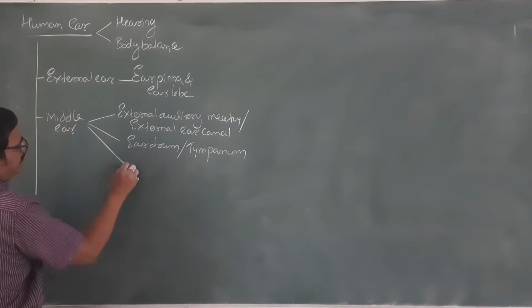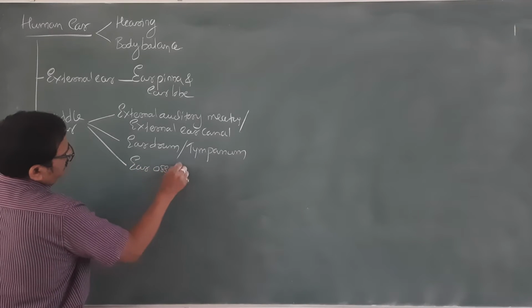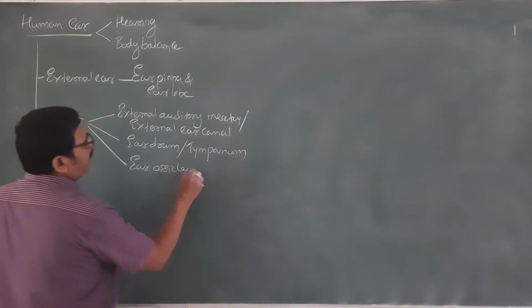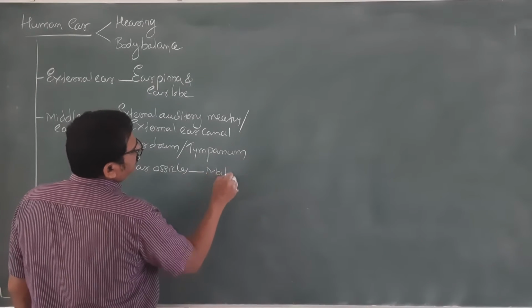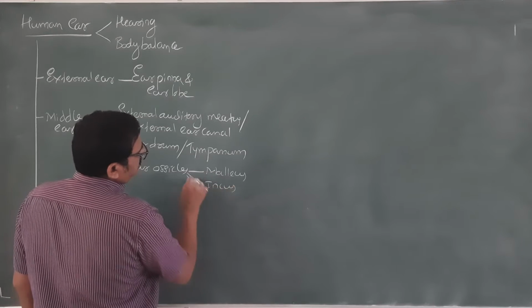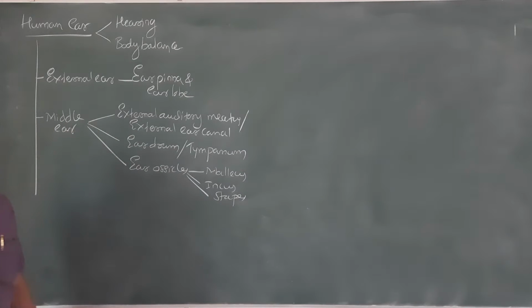Then we find the ear ossicles. Ear ossicles are three tiny bone structures. They are malleus, incus, and stapes.